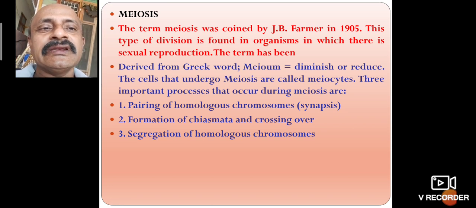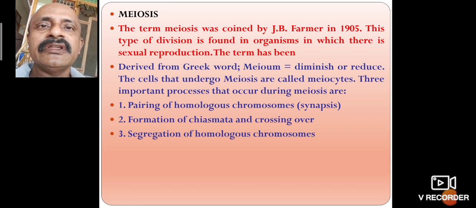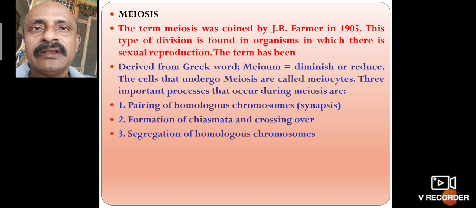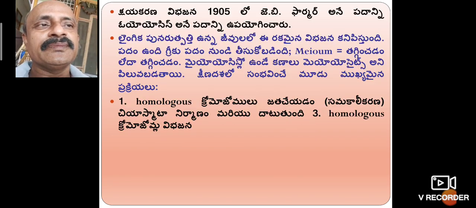Then there is segregation of homologous chromosomes. Segregation means the transfer of a part from male to female or female to male. That is called segregation. So this is also a meiosis process.